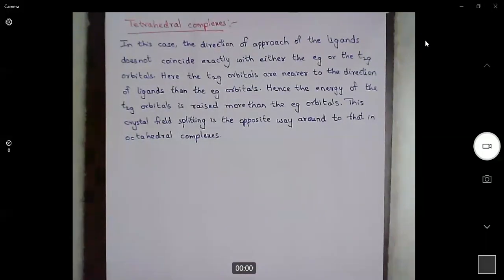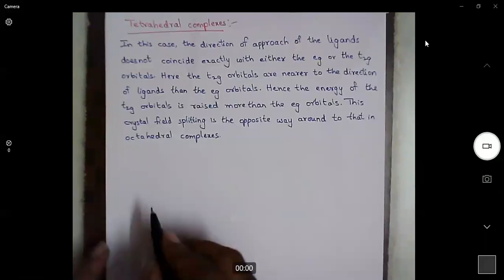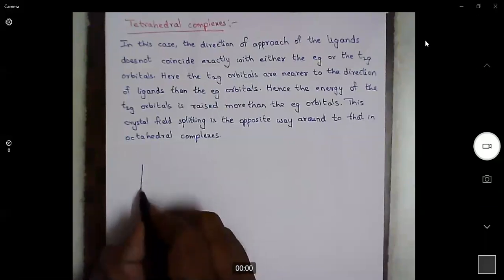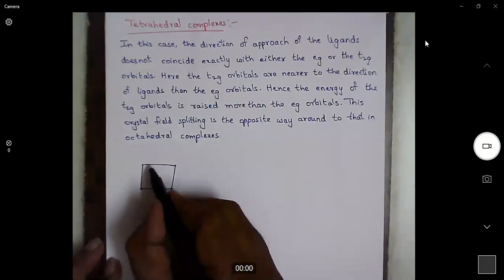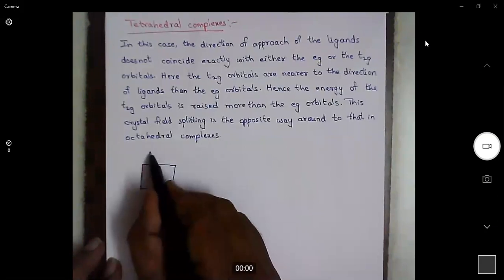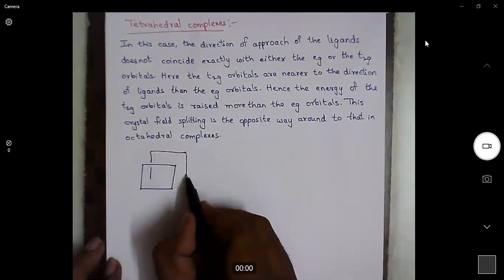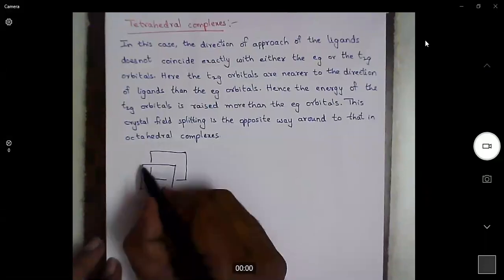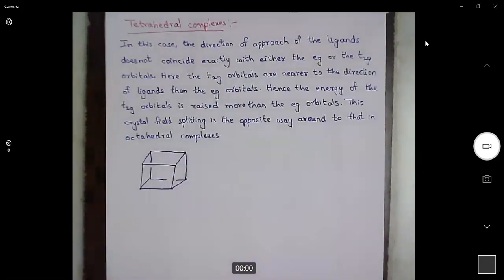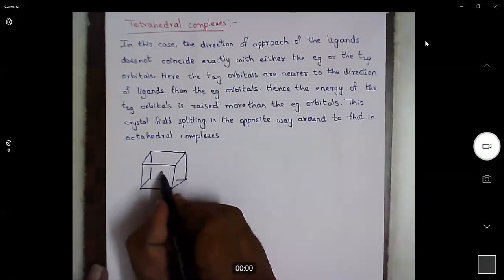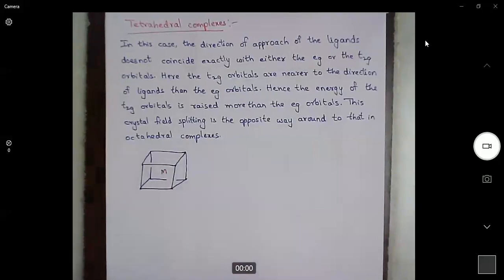Now, how do we explain the crystal field splitting for tetrahedral complexes? It is important to understand the orientation of a tetrahedral complex. To understand it, we take a cube, and we imagine a metal at the center, and the 4 ligands, because it is a tetrahedral complex.